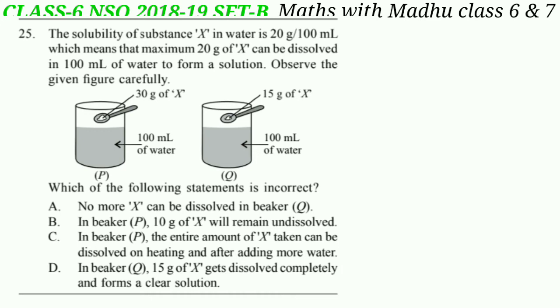Look at the pictures. Here it is given solubility of X in water is 20 gram per 100 milliliter. So in beaker Q, more X can be dissolved. So the correct answer will be option A. No more X can be dissolved in beaker Q.